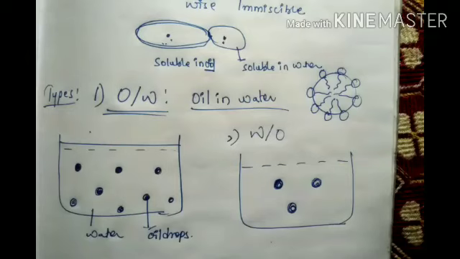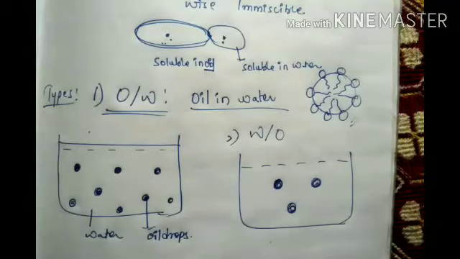Next, the tests for the type of emulsions. In the microscopic method, we take a small amount of the given emulsion, add a few drops of water, and check it in the microscope. That time the structure will come. Then the conductance method: adding a small amount of electrolyte into the emulsion, conductance increases, and for water in oil there are no significant changes. Then the dye method. These are all tests.